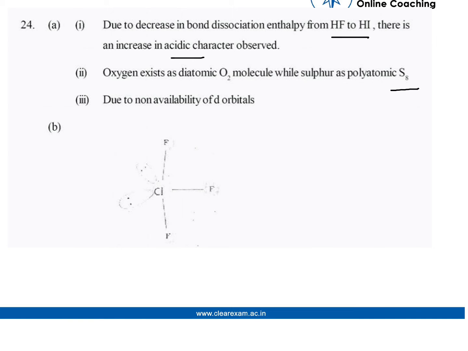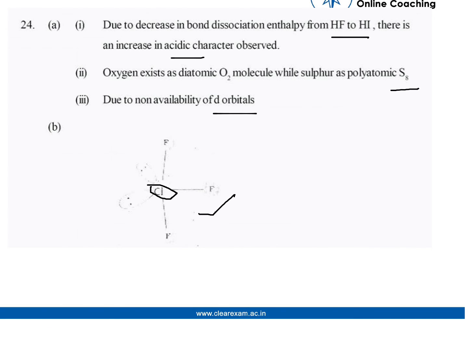And for the third question, we have an answer like due to non-availability of d orbitals, as there are no d orbitals available, that's why. And for structure of ClF3 is this: there is one Cl present in the middle and 3 F are attached to it.